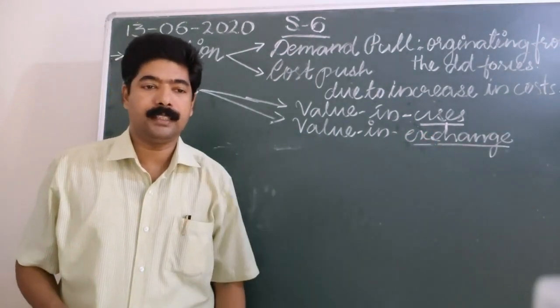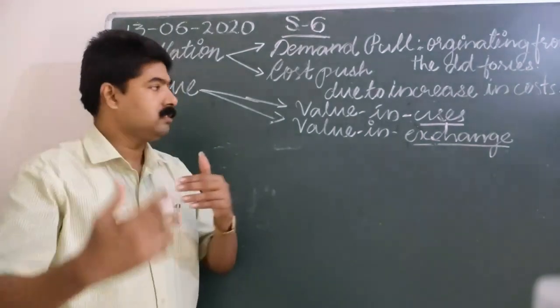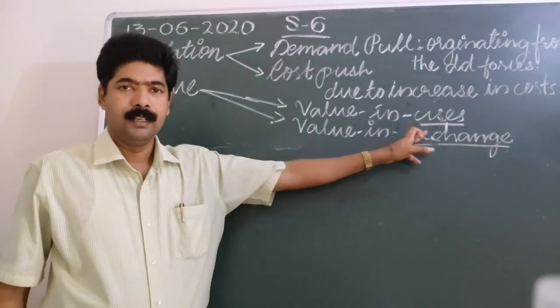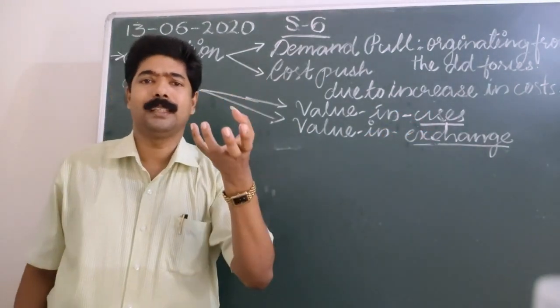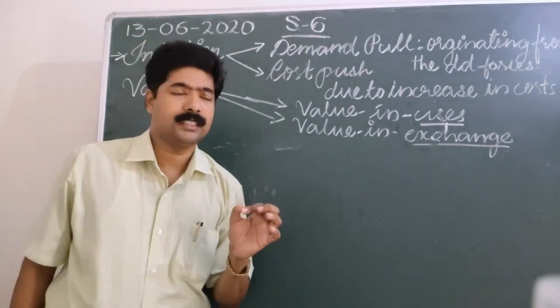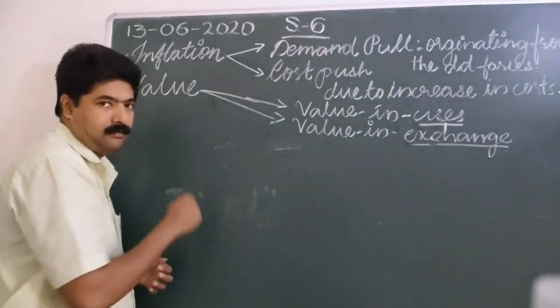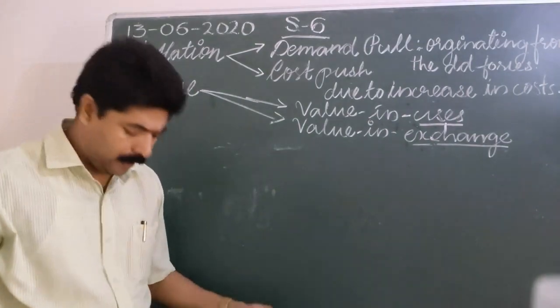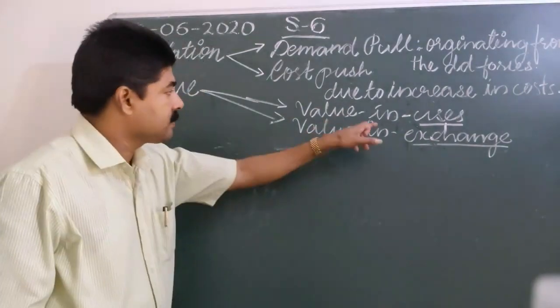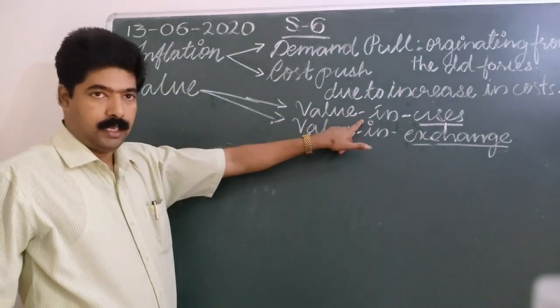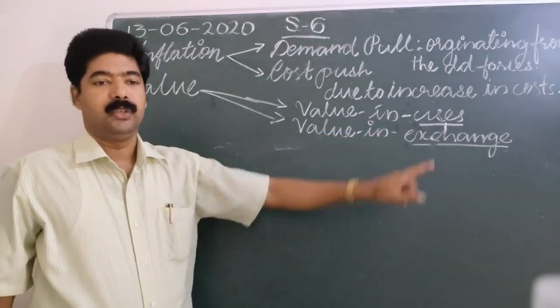So keep in mind that value in exchange and value in use are the two different methods to find out the real value of a product. So valuation of a product is based on two concepts: one is value in exchange and another is value in use.